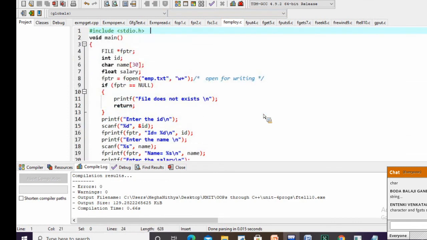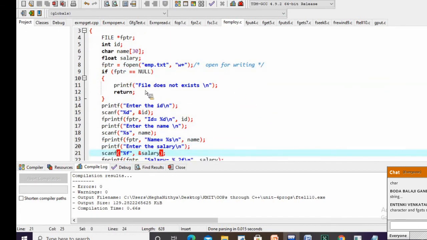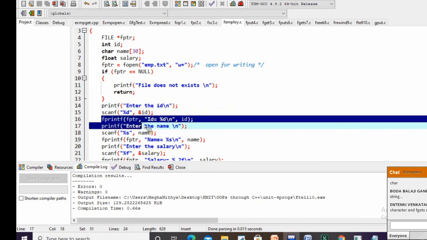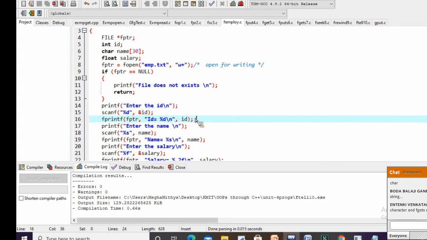Okay, employee name, ID and salary we are reading, and we are trying to store that content in the emp.txt. Reading the data from the keyboard by using the scanf function. Same, I'm printing into the file with the help of fprintf.